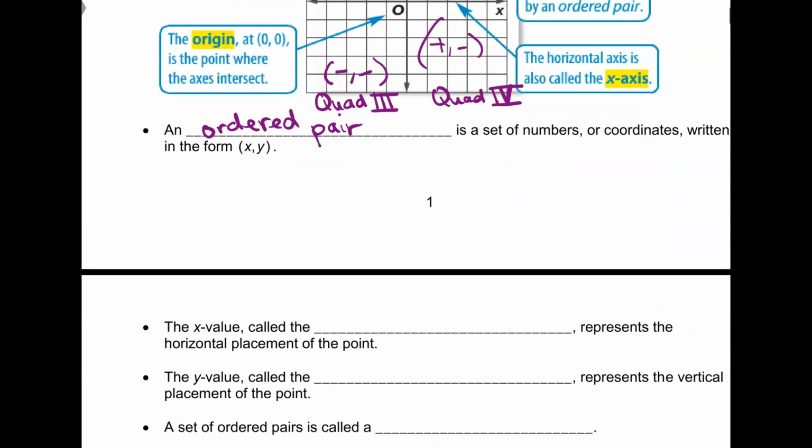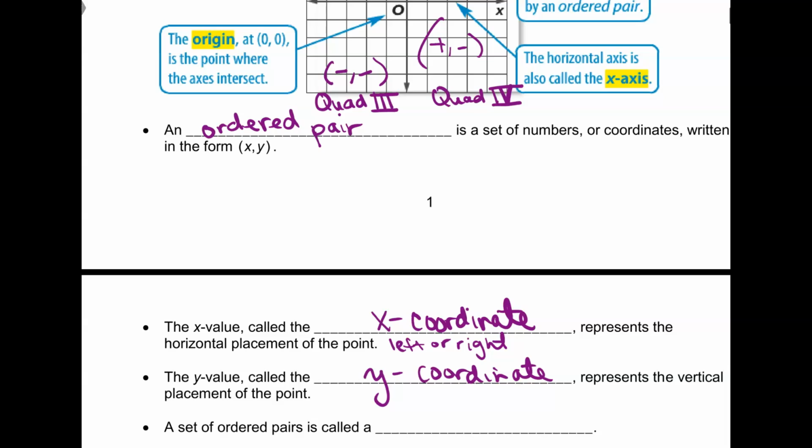All right, so the x value represents the horizontal placement of the point. It's the x coordinate, it's the left or right. And then the y value is going to be the y coordinate. And this is the up or down.